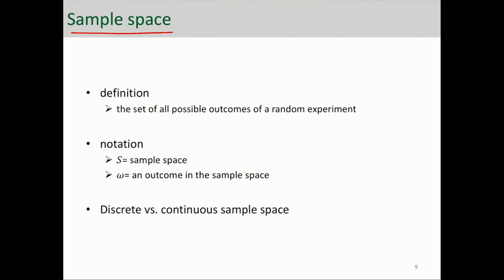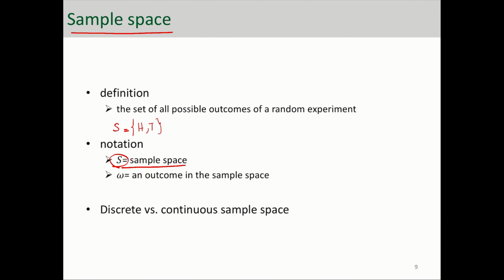Well, a sample space is a set of all possible outcomes of a random experiment. When you think about flipping a coin, the sample space of that experiment is whether you obtain heads or tails. That is the sample space of flipping a coin once. At this point, I want you to think about what the sample space of flipping a coin twice is, which makes it a different random experiment than flipping a coin once. The sample space is probably different. The way that we show sample space is with this capital letter S. So this is how we show sample space.